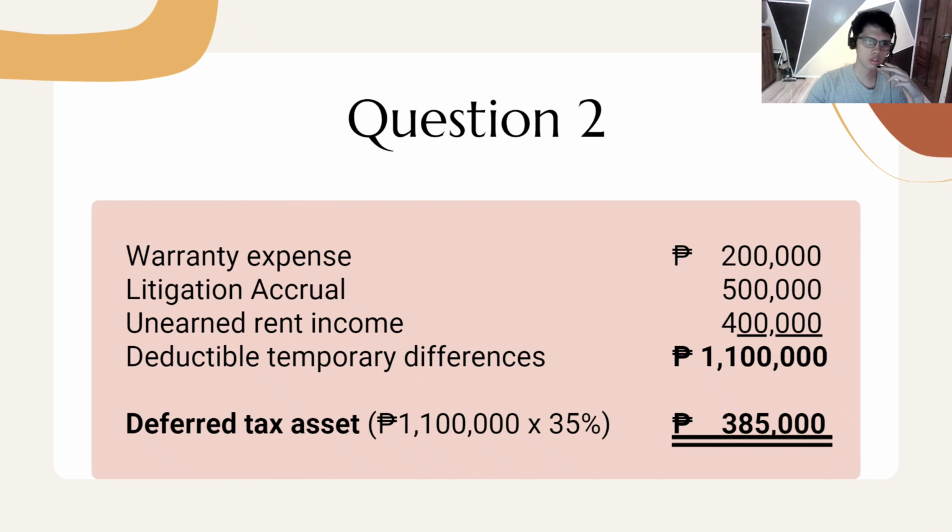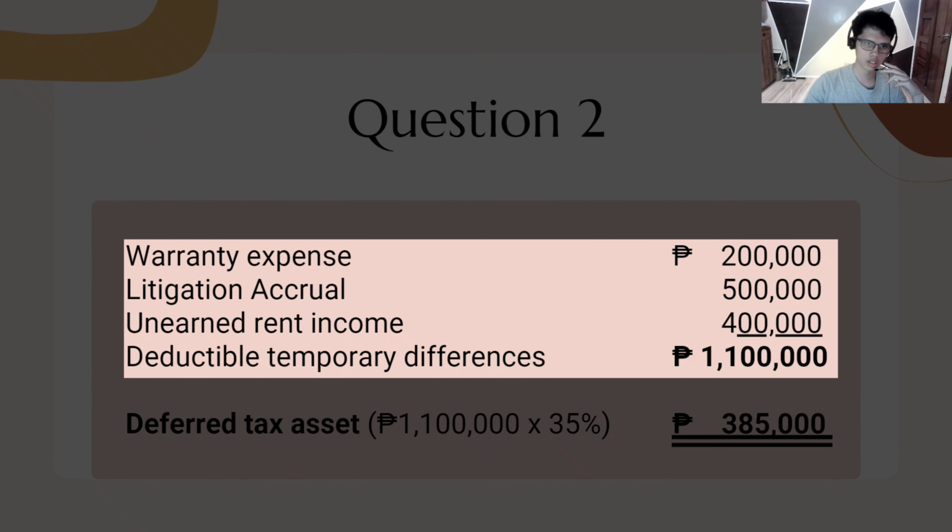Question number 2. Deductible temporary differences are those that will result in future deductible amounts when the carrying amount of the asset or liability is recovered or settled. They arise when the carrying amount of an asset is less than its tax base or the liability is greater than its tax base. In this case, we have the warranty expense, litigation accrual, and unearned rent income as the deductible temporary differences, with a total value of 1,100,000 pesos.